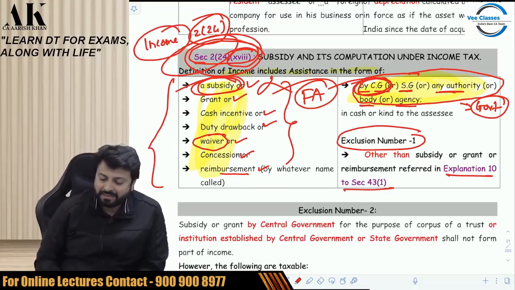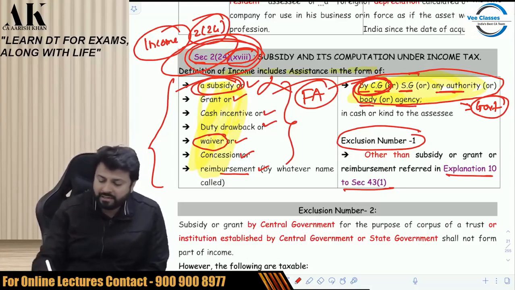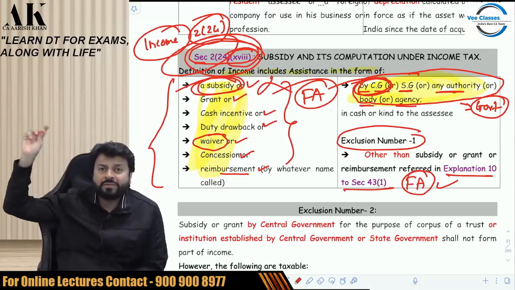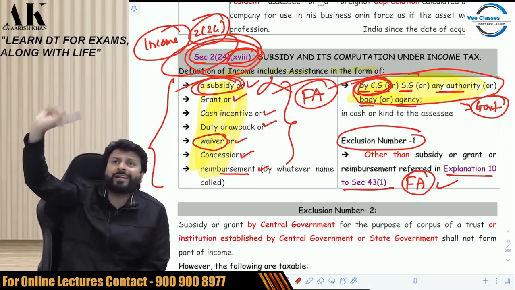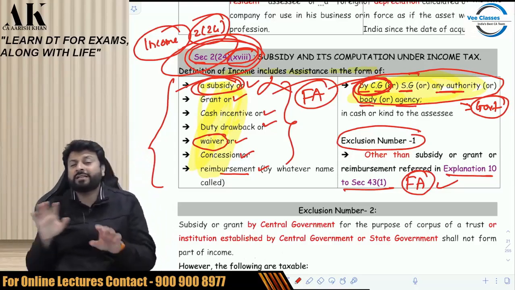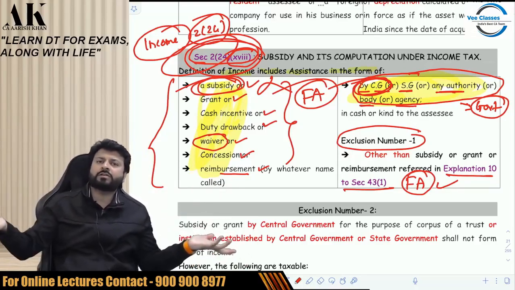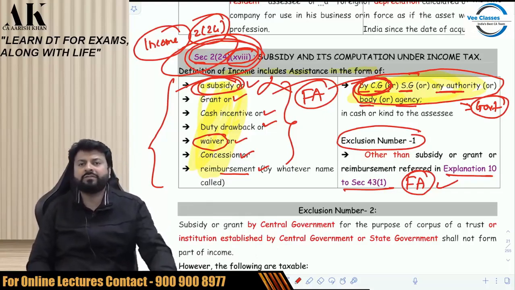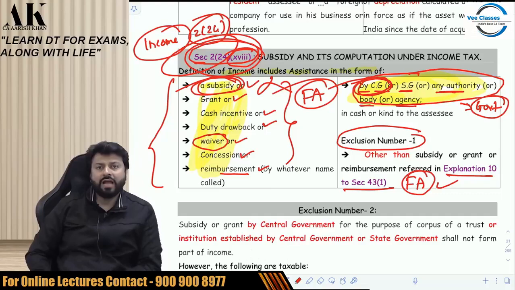Check please. Because it is written other than subsidy or grant or reimbursement referred to in explanation 10. And in explanation 10, which subsidy, grant and reimbursement is referred? Which is in reference to what? Fixed asset. It means if the subsidy or grant or reimbursement is with respect to fixed asset, then you will reduce it from the cost of asset. Don't treat it as income. But if the subsidy, grant or reimbursement is not with respect to fixed asset, if it is some other subsidy, like say the government is giving you a subsidy for electricity bill, then it is income because that is not for fixed asset. Suppose the government is giving you a subsidy for buying raw material, then it is income because that is not for fixed asset. I hope it is clear to all of you.